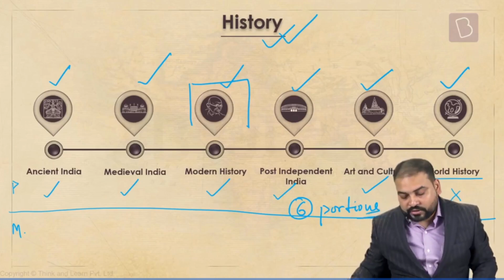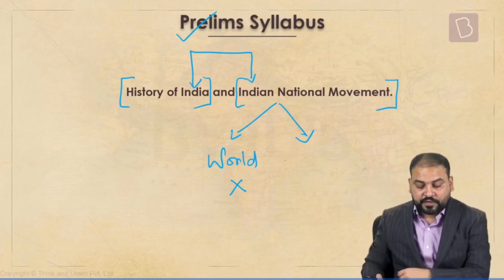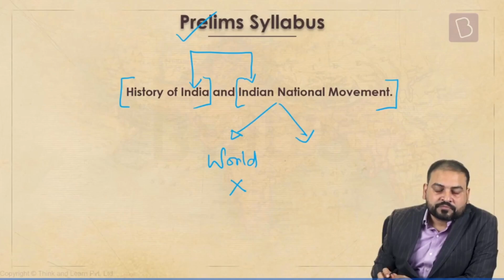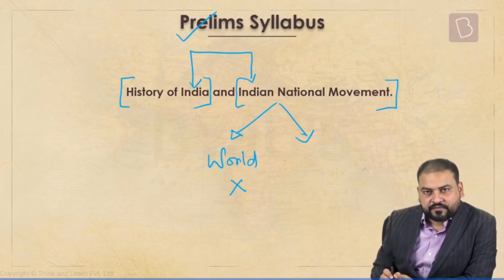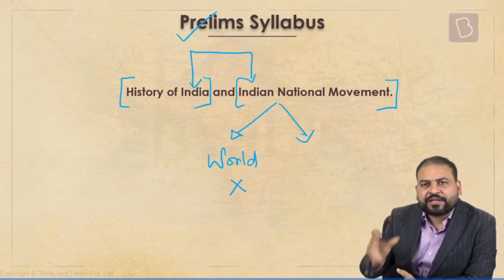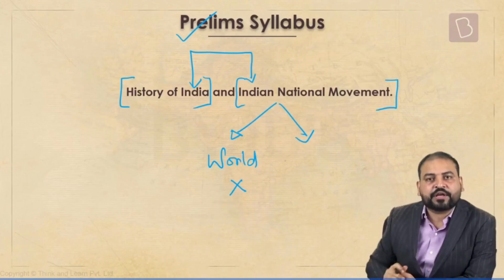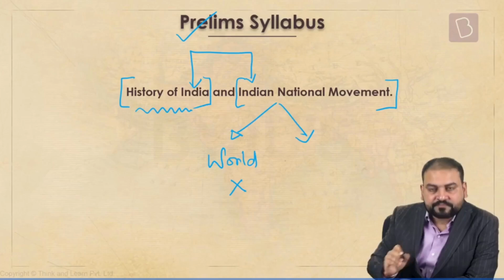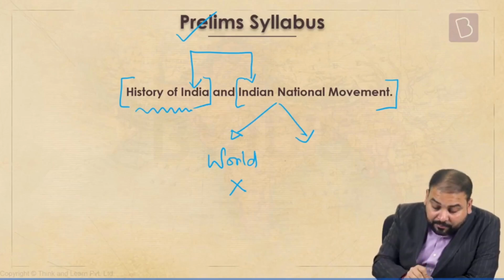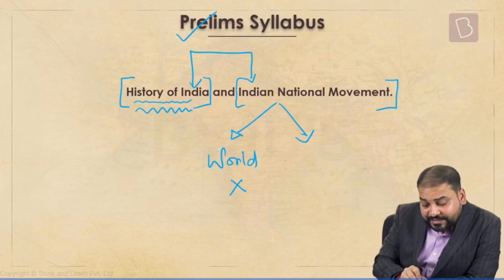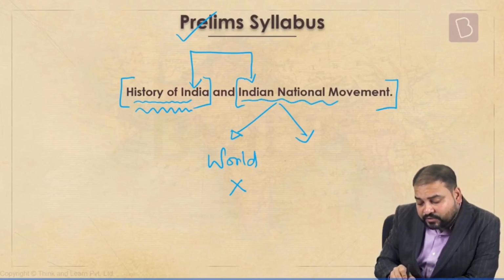Now, let me go back to that slide again. See here. First hint is world history is not going to come in prelims. The second hint that I get is, now please, all of you can see it here. UPSC could have written very simply only history of India, and yet we would have studied the entire history. But here what is happening? Apart from writing history of India, UPSC is writing and Indian national movement.